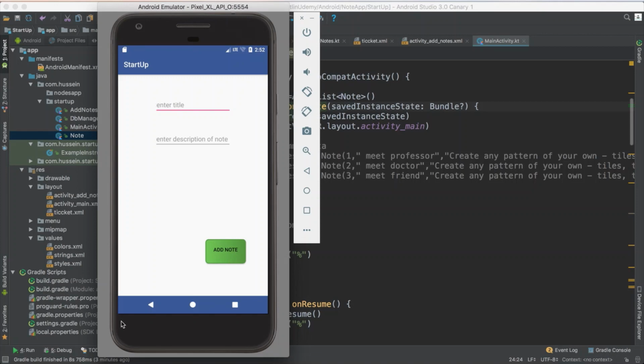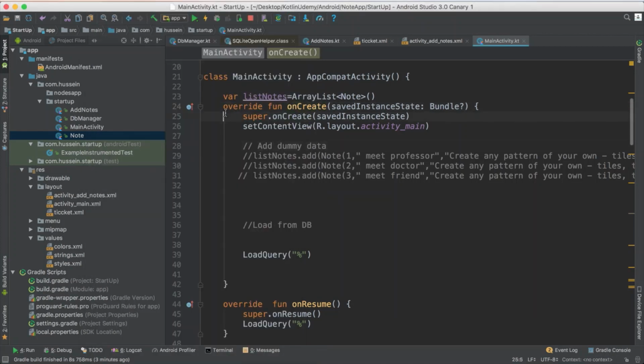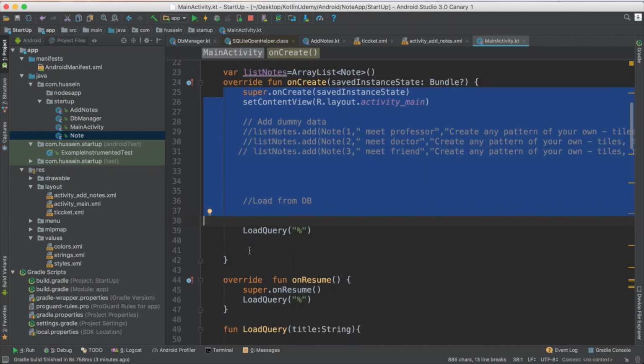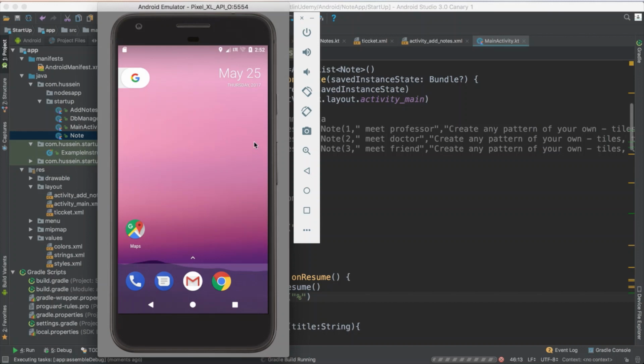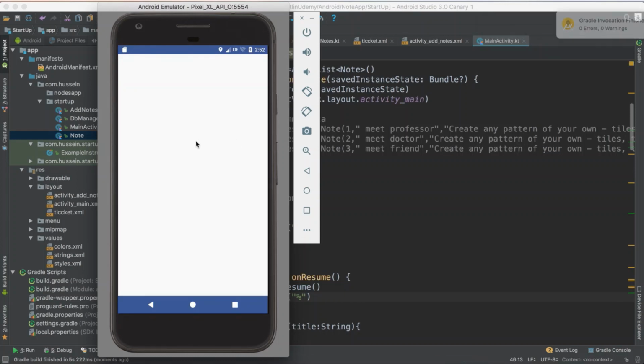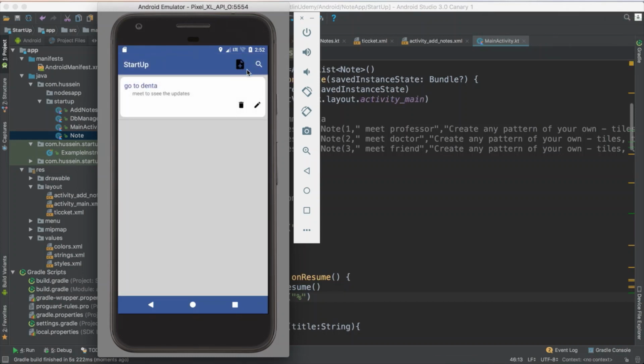Why? Because this process will not fire up this method, and we will talk in more detail about this thing. But now with onResume, it will be called whenever the form gets active again. So whenever the form gets active, it will load the things again, which is what I wanted in this video because it helps me see the updates. I don't want to restart. So before going forward, let me just fix this and make sure it's working.